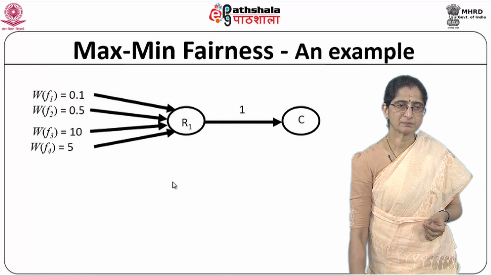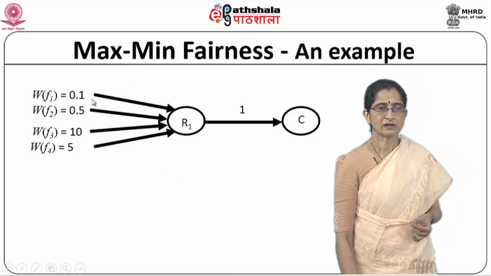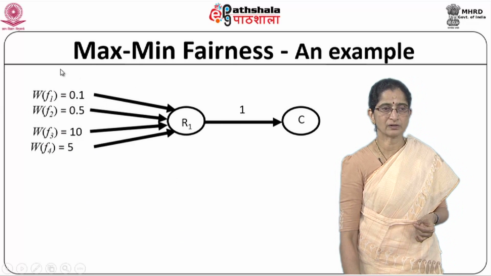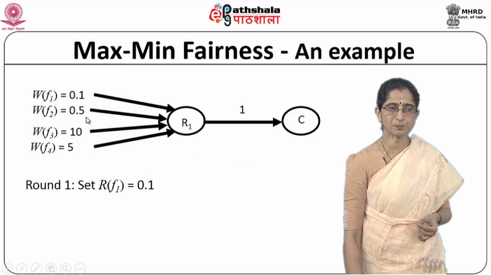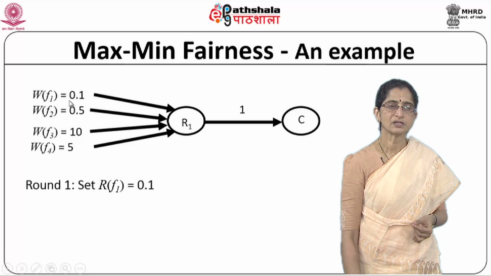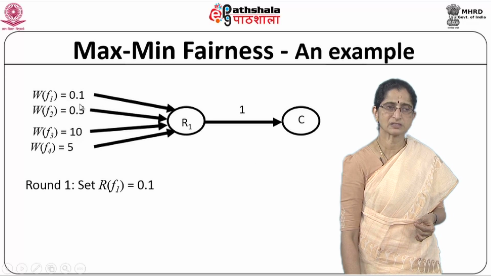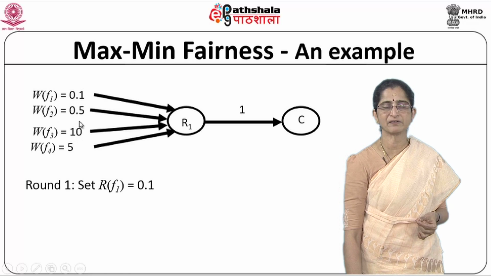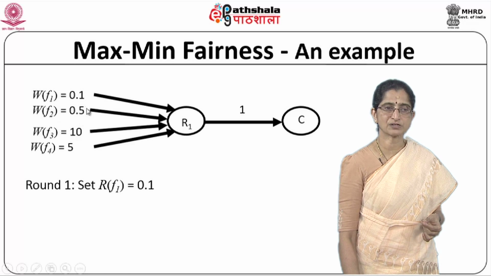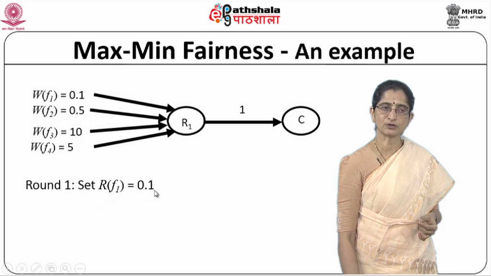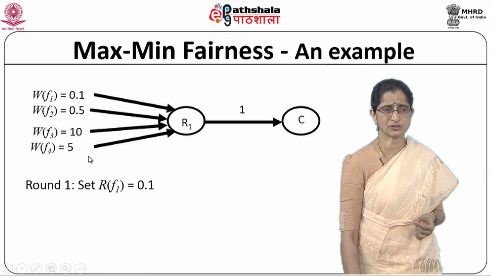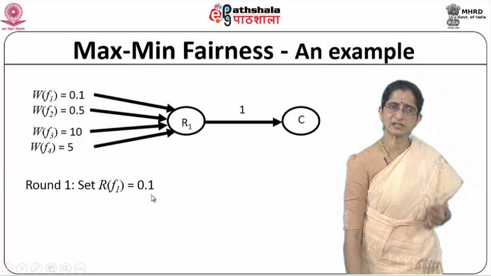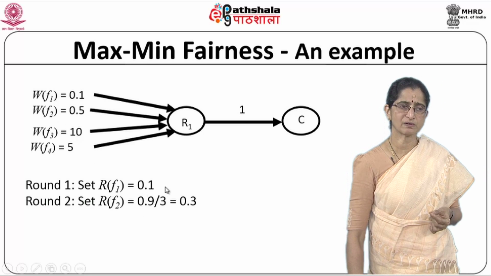We'll take a simple example. Let's say I have w_f values of 0.1, 0.5, 10 and 5, and the overall capacity is 1. In round 1, you first pick the one which has the smallest requirement. The order will be 0.1, 0.5, 5 and 10. So 0.1 is the lowest request, so I'll set r_f1 to 0.1, because if I take 1 and divide by 4, I get 0.25. 0.1 is much smaller than that, so the first one will get 0.1.